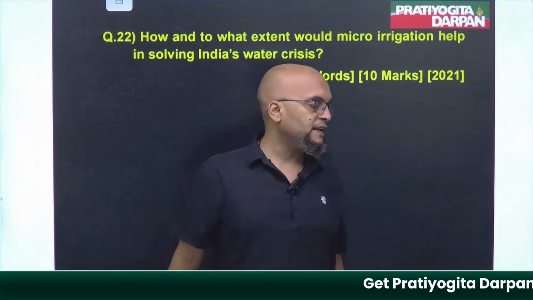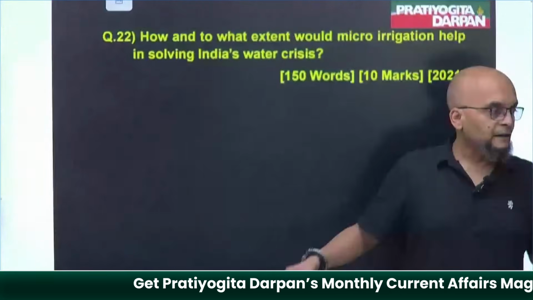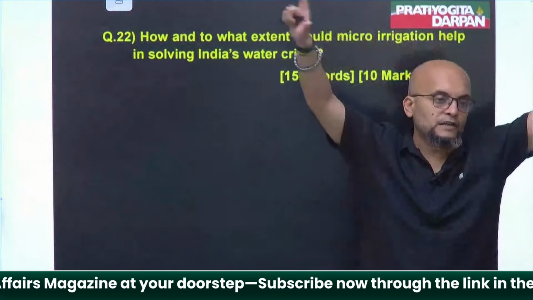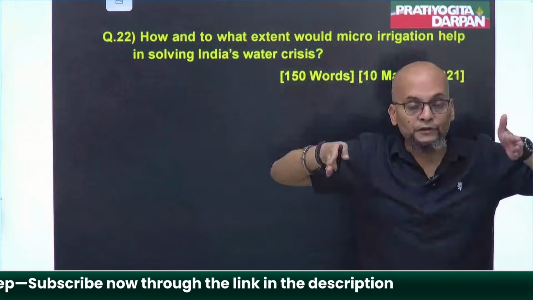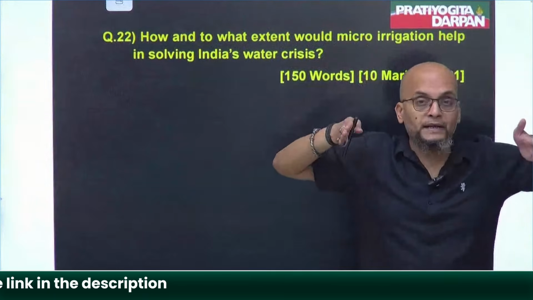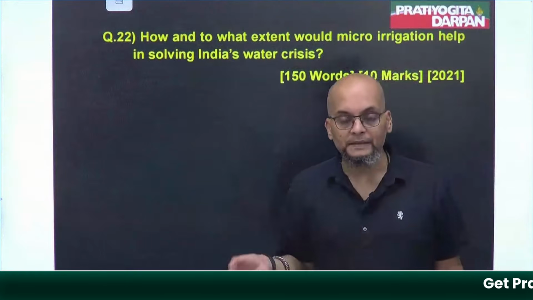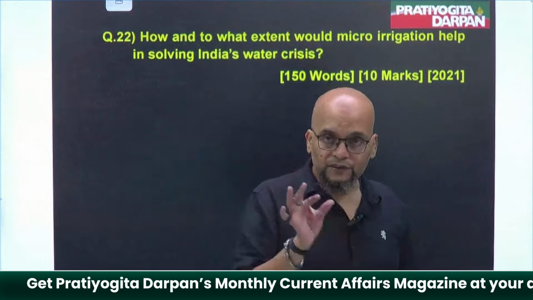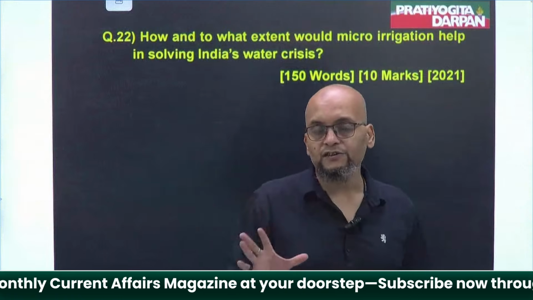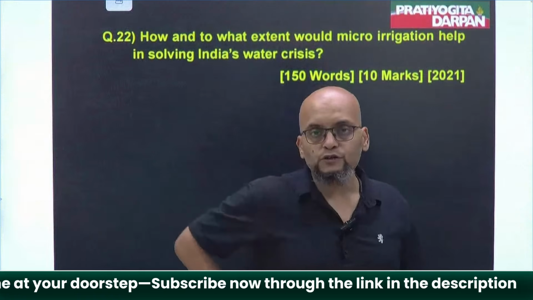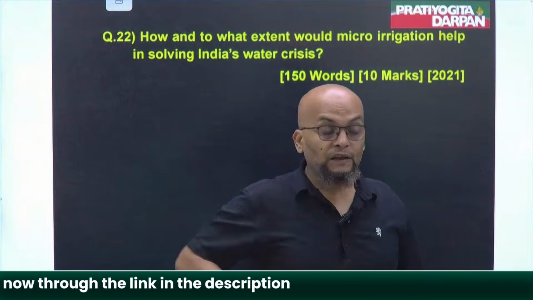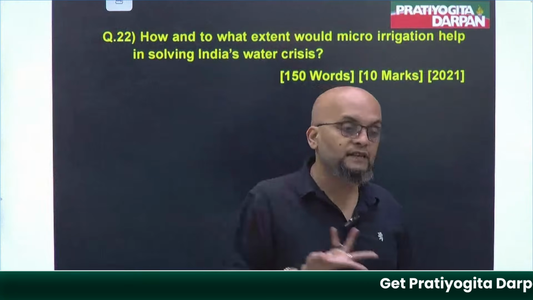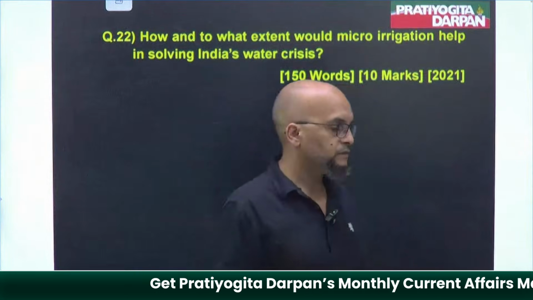By micro irrigation, we mean that for a group of fields or for a particular field, see, irrigation systems are very huge. Micro irrigation means small equipment or small measures that are being taken for the irrigation of a particular field. So if every field has its own irrigation system, the entire problem is going to be eradicated. And there are so many modern irrigation techniques which provide the same. Okay.